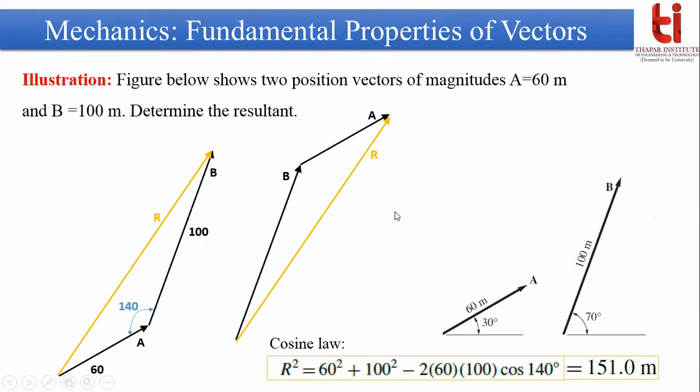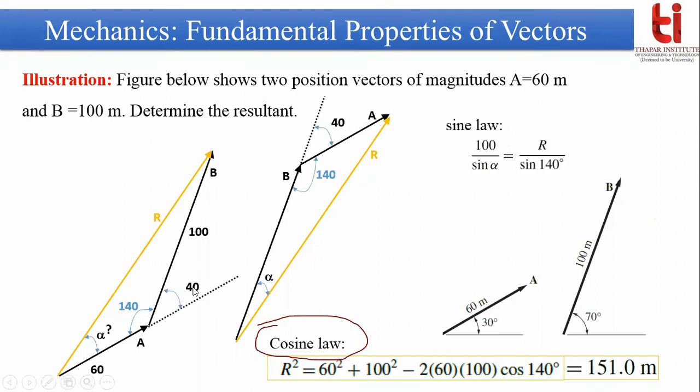Now any vector is defined by its magnitude and direction. So here you are just getting the magnitude. How will you find the direction? The easiest method to find the direction of this r vector is to apply sine law. Here we have applied cosine law; next you apply sine law and you will easily find the direction of this r vector.